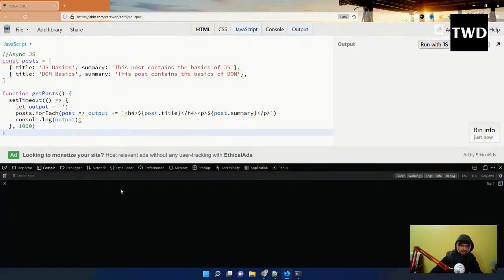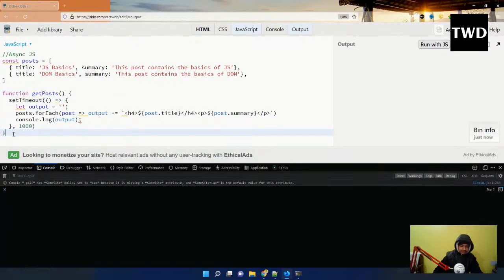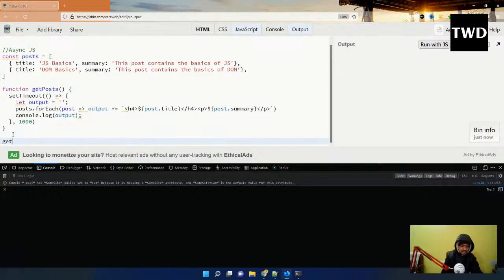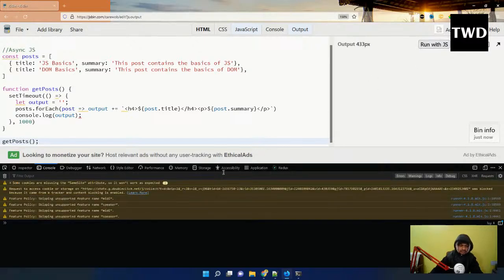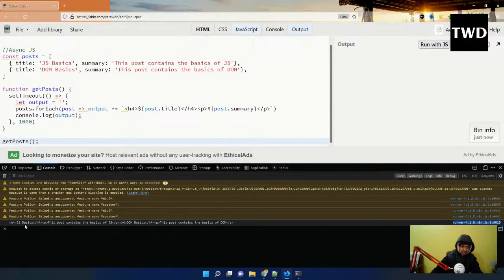It will not even run because I have to call this getPosts. So I'll call this and run with JS, and it is coming after 1 second. See, now my output contains this h4 and p, all those things in one line. In HTML, even if something is coming in one line, we don't have to indent it, we can directly show it.